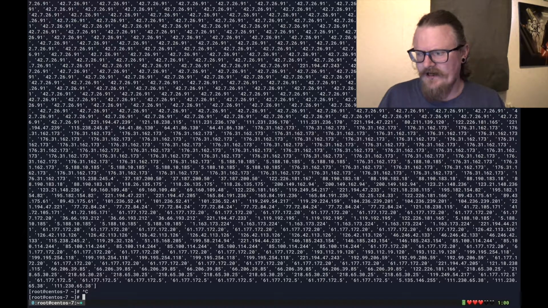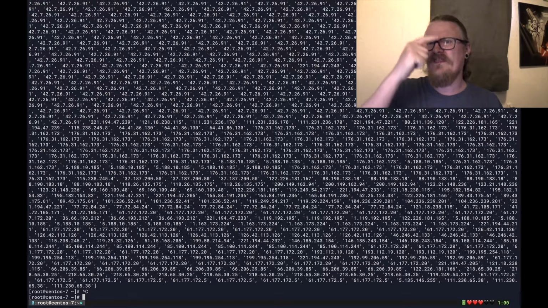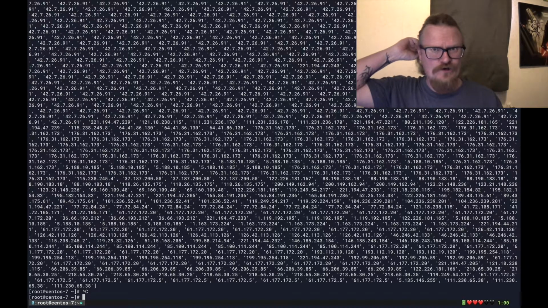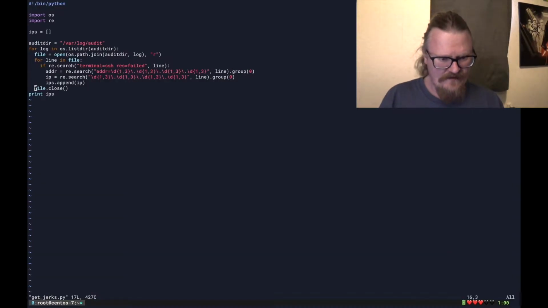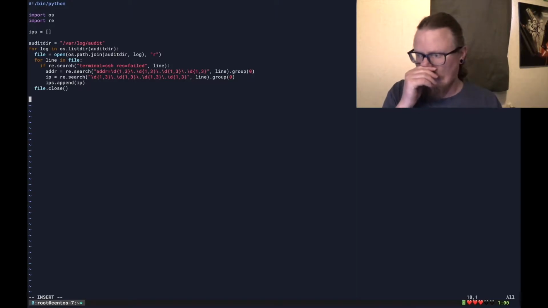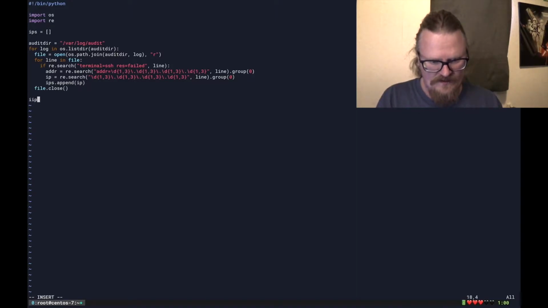So I'm going to just, there's probably a lot of doubles in there. So what I want now is a dictionary with the IP as a key, I think, and the amount of times that it occurs as the value. Yeah, that sounds like a pretty good plan. All right, let's do that. I don't need to print it anymore. So I'm going to make an IP dictionary called IPDict. That makes sense. Equals, just make that dictionary right there.